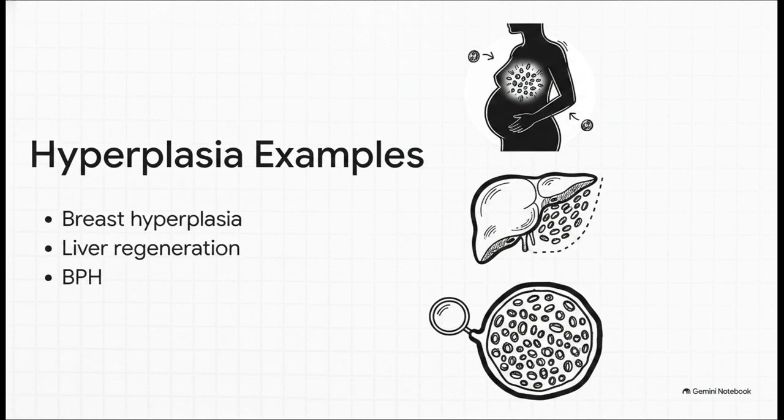But it can also be pathological. A super common example is benign prostatic hyperplasia, or BPH, where hormonal signaling drives an abnormal, excessive proliferation of both stromal and glandular cells in the prostate.